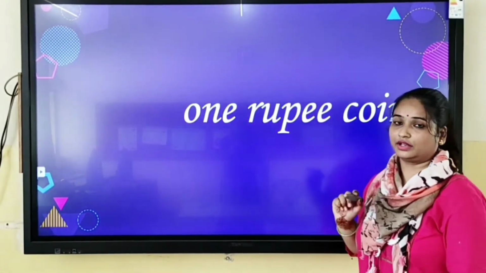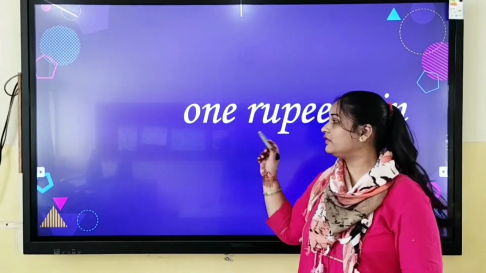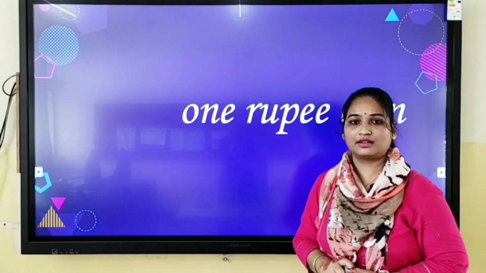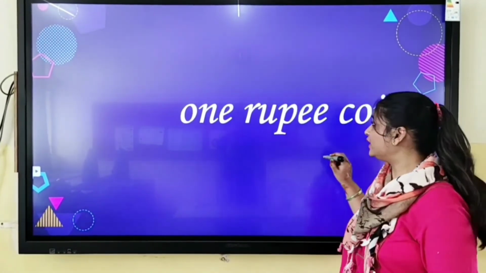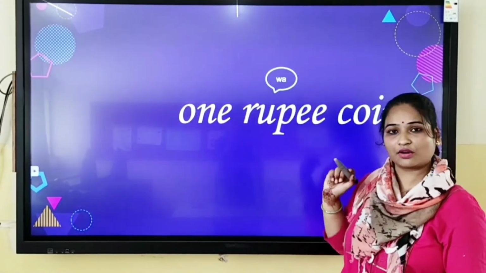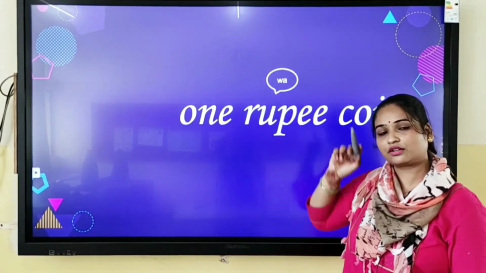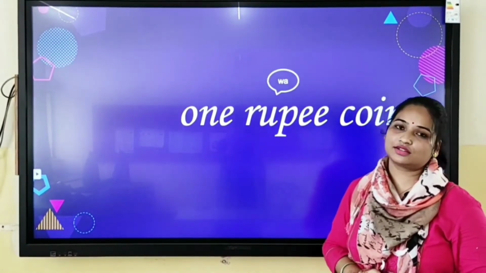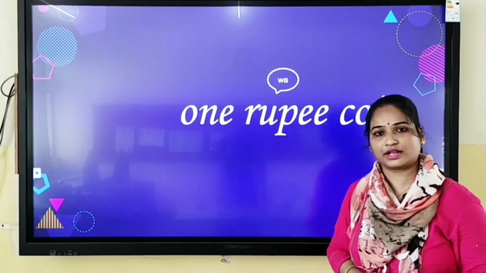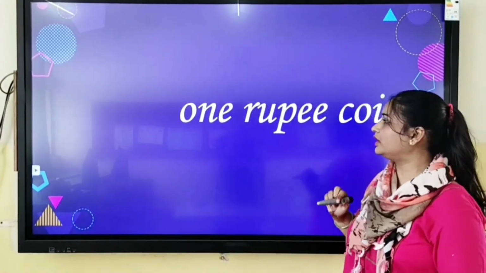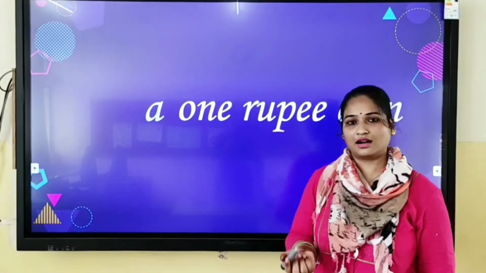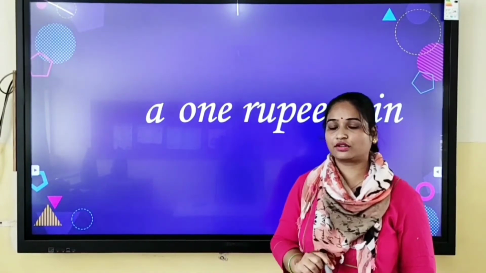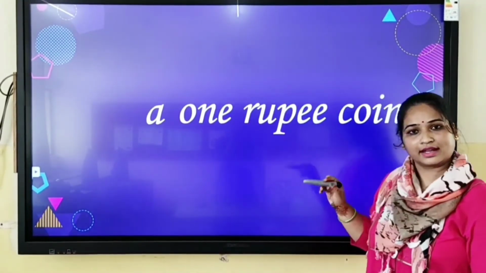1 rupee coin. Now you will tell me with which sound is it beginning? 1 rupee. So it is beginning with this sound. Is it a consonant or a vowel sound? Consonant sound. It is beginning with consonant sound. So definitely we will put article a. So I think you have understood all these examples.